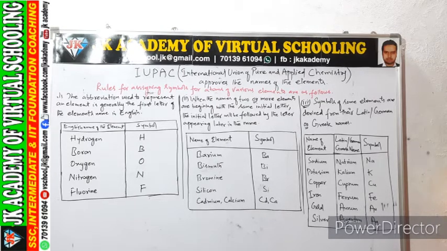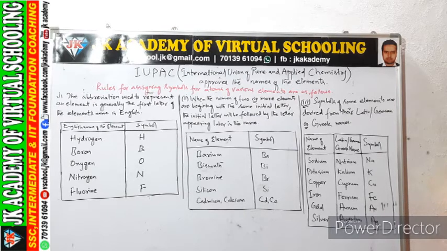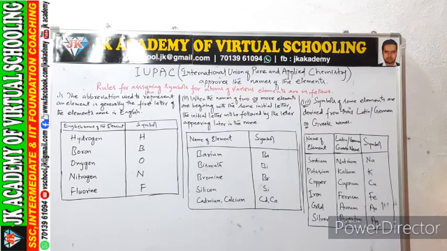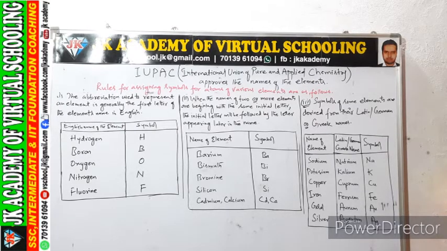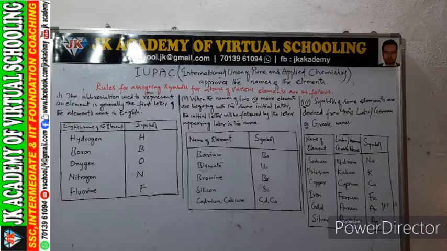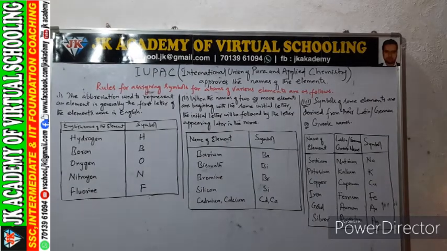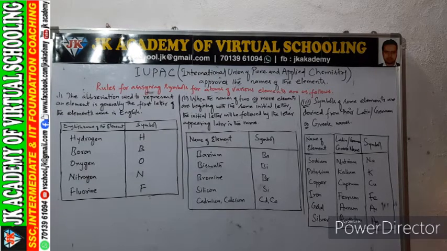The third part is symbols of some elements are derived from their Latin, German or Greek names. Name of the element, the second column is Latin, German, Greek name and the symbol: sodium, natrium, Na; potassium, kalium, K; copper, cuprum, Cu; iron, ferrum, Fe; gold, aurum, Au; silver, argentum, Ag.